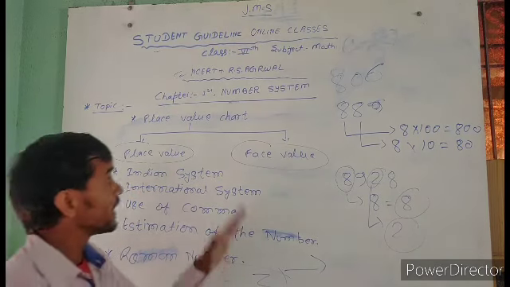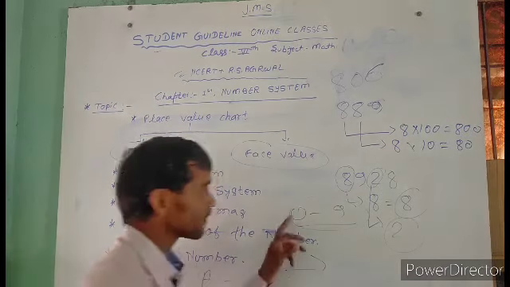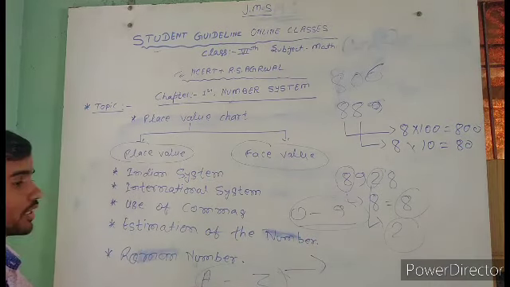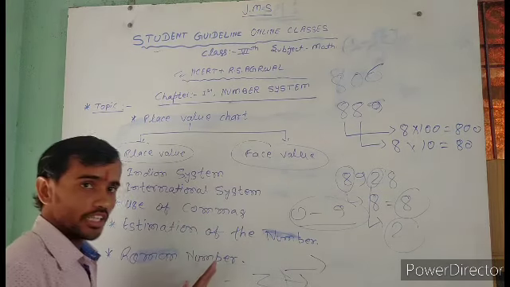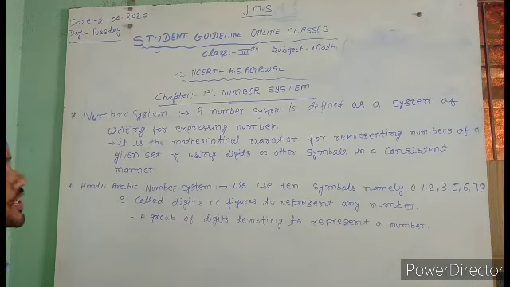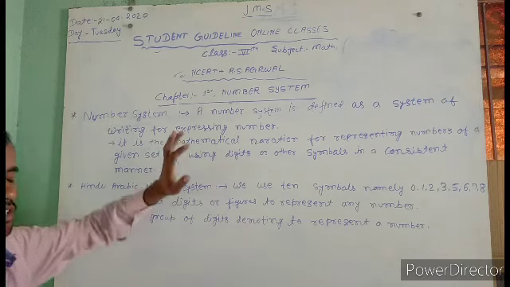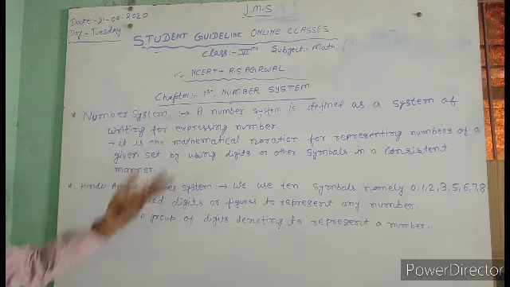Is that clear? And in the number system, 0 to 9, the number system is made with the help of 0 to 9, and Roman number is made with the help of A to Z. Okay, is that clear? So come to the points. Our first topic. In the first topic, I also write on the board, and you also write in the copy, number system. So all students write number system. So first, what is number system?